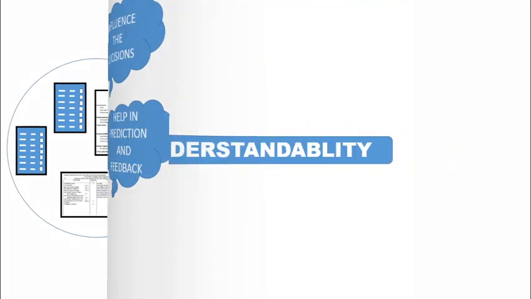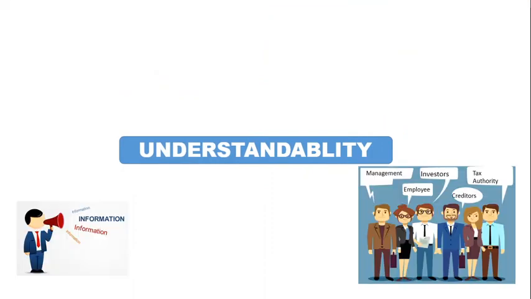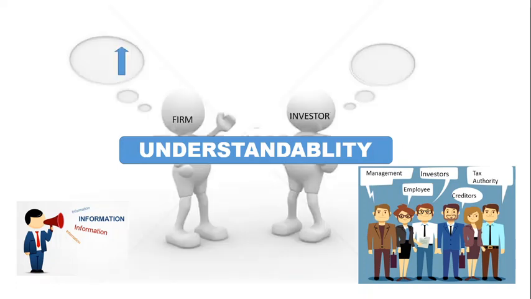Moving to the next one, understandability. Now understandability means the decision makers must interpret accounting information in the same sense as it is prepared and conveyed to them. Okay, so a message is said to be effectively communicated when it is interpreted by the receiver of the message in the same sense in which the sender has sent it.